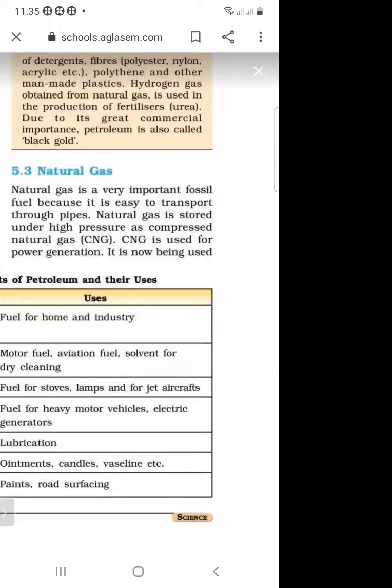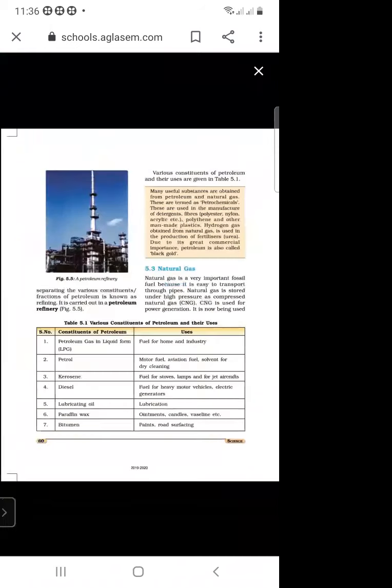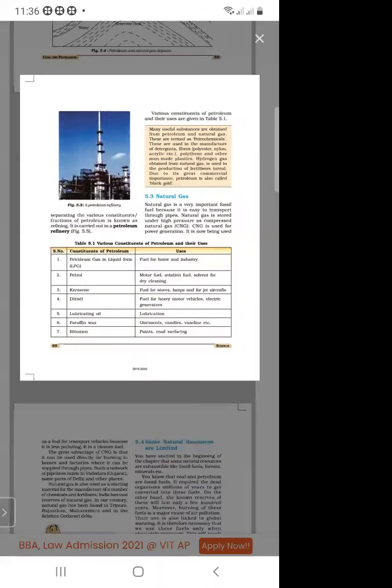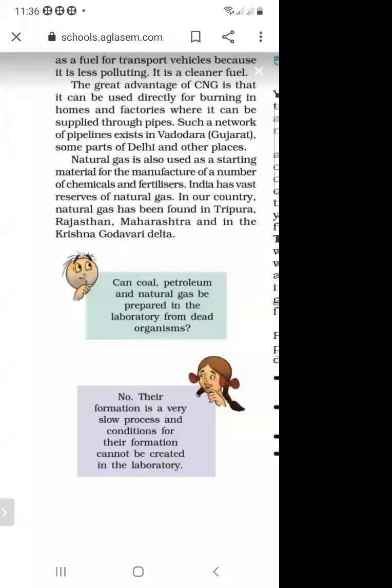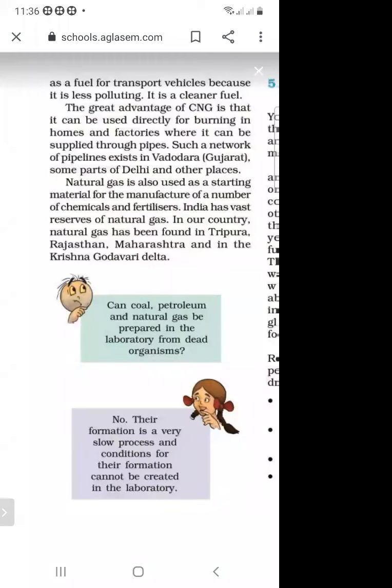CNG is used for power generation. So where do we use CNG? CNG is used for generating power. And now it is also used as a fuel for transport vehicles because it is less polluting and it is a cleaner fuel. So how and where do we use CNG?